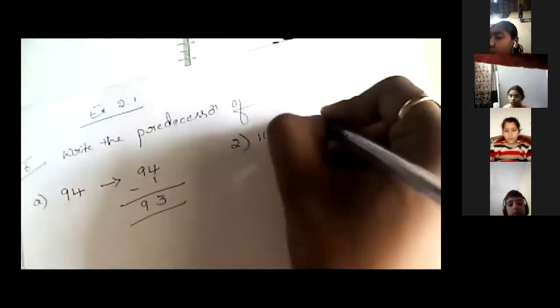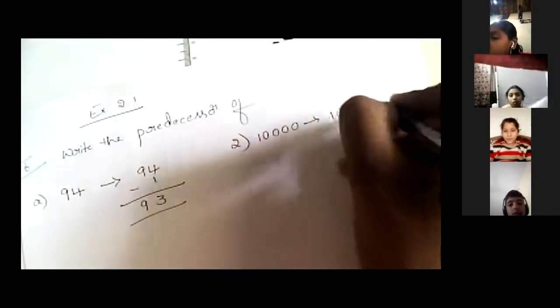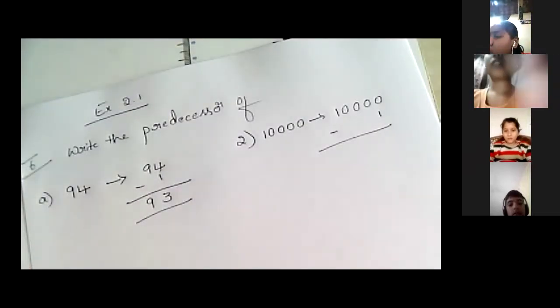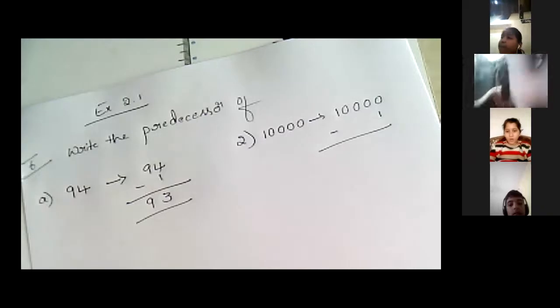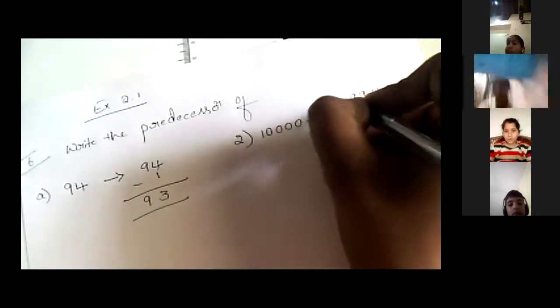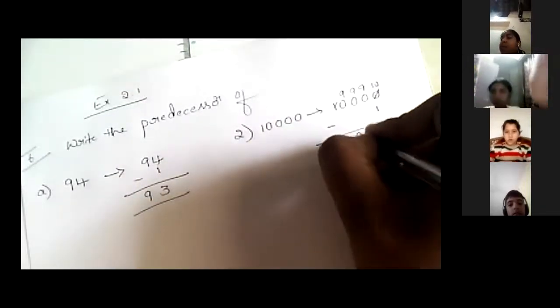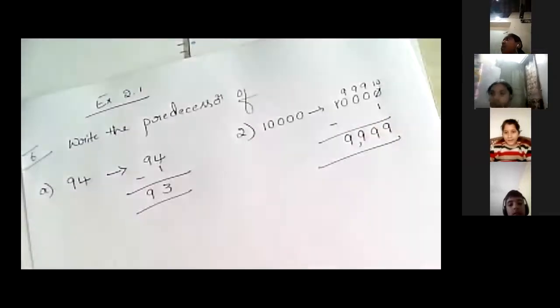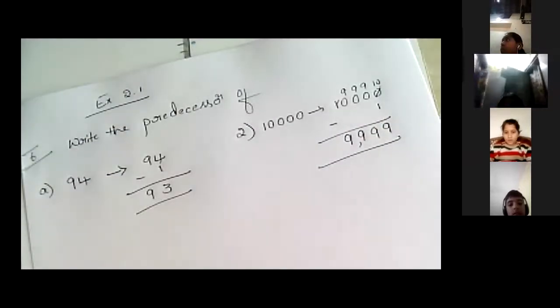So if I subtract 1, in 0 we can't subtract 1. So what will I do? Yes, very good. We have to take borrow. Then it is 10. This is 9, 9, 9. This is 0. Okay. So now in 10, if you subtract 1, we get 9, 9 as it is, here 9 as it is. So 9,999. The predecessor is 9,999. Okay, Kushal? Understand?